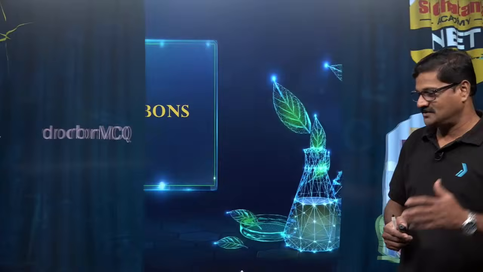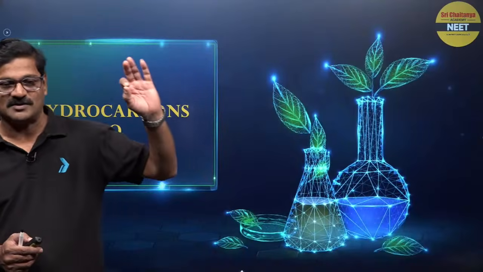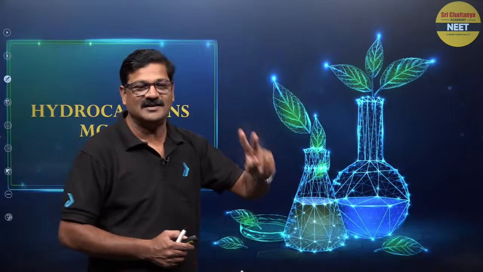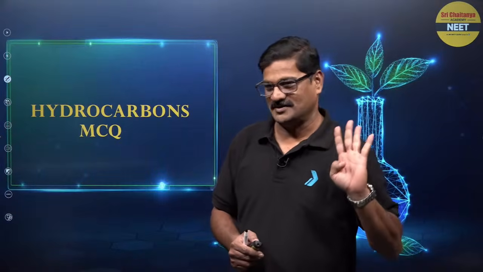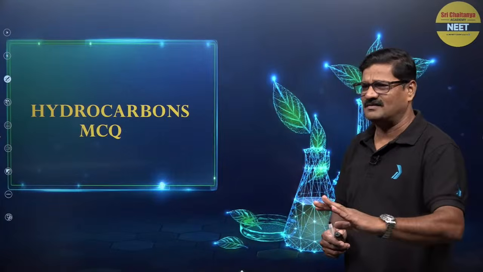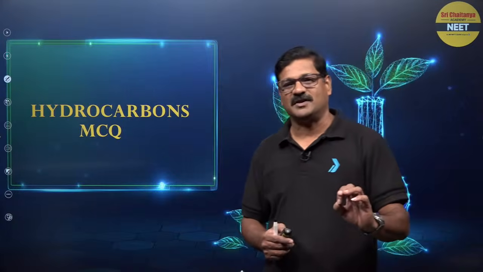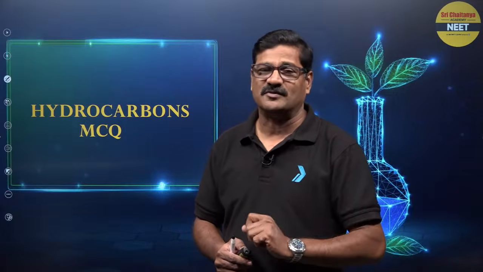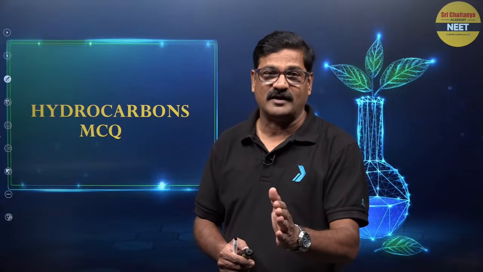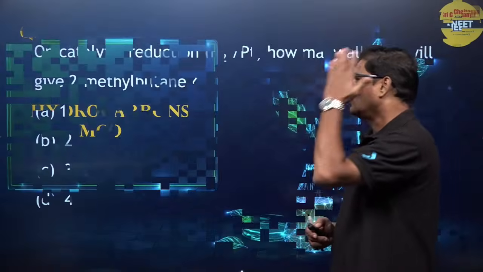Before going for this hydrocarbons, we had discussed alkane, alkene, alkyne and benzene. So in this series, we are going to see the rapid fire round of hydrocarbons MCQs, because in the NEET examination you will have at least 2 MCQs from this chapter, hydrocarbons. When you are very good at hydrocarbons, the rest of organic chemistry will be in your hand. Are you ready with me? Come on, let us say question number 1.